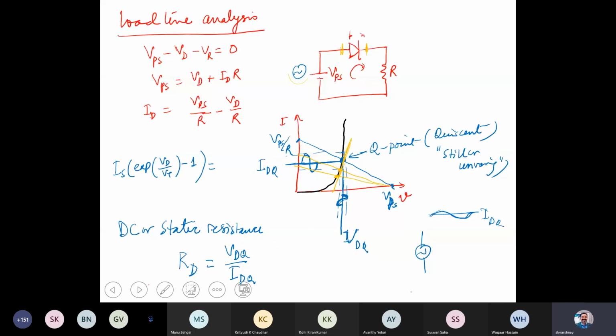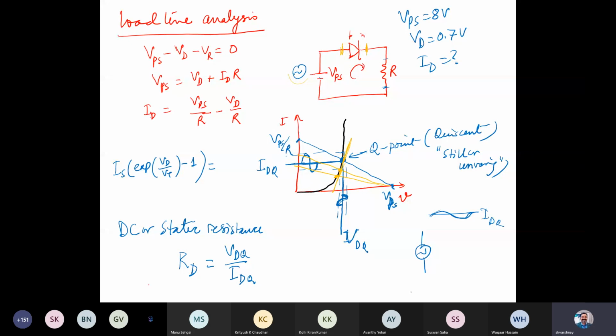That's one resistor, this diode and a power supply. Let's consider V_PS to be 8 volt, and V_D, the voltage drop across the diode, is 0.7 volt. This is V gamma, of course. What you need to find out is the voltage across the resistor, that's the output, and I_D.